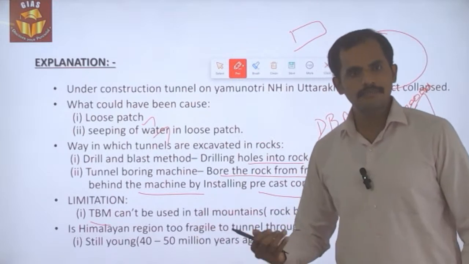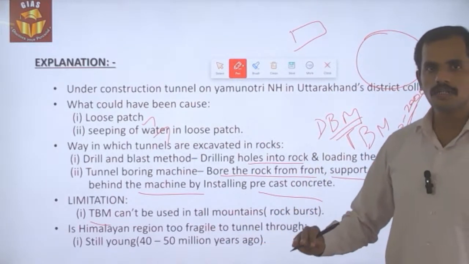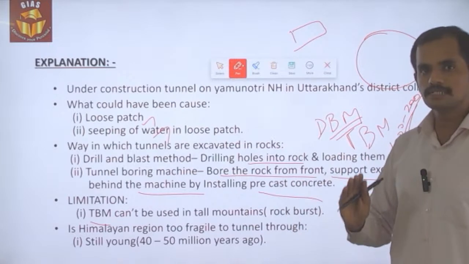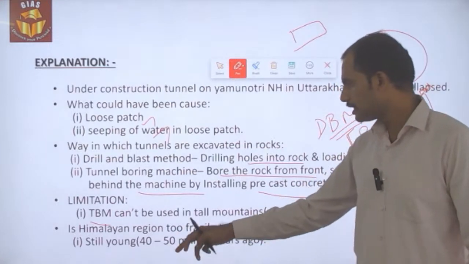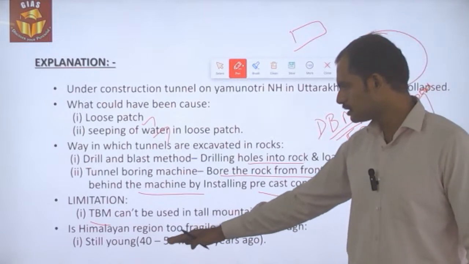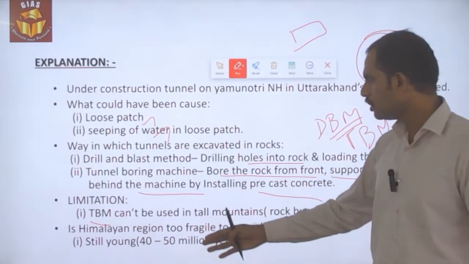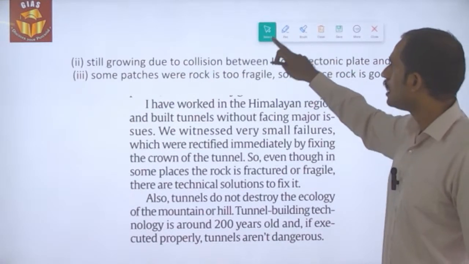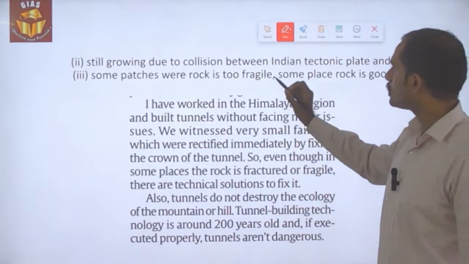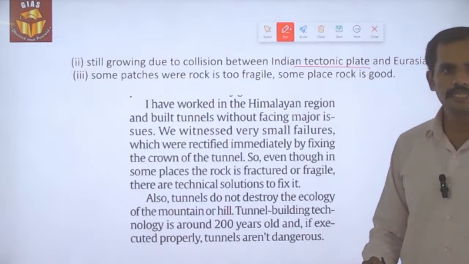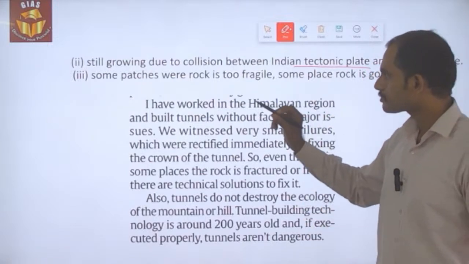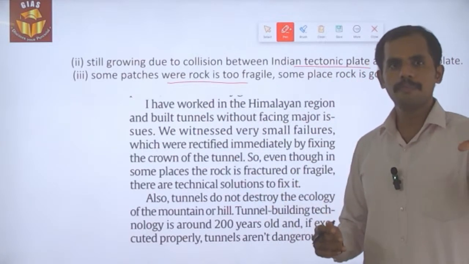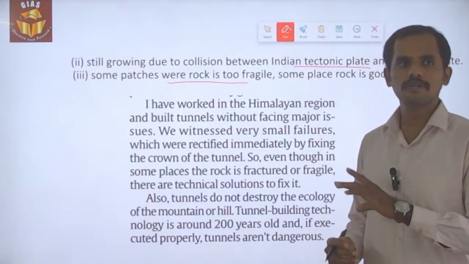Is the Himalayan region too fragile to tunnel through? This is the question. What the expert has said is that yes, the Himalayan mountain is still young, since its origin has been traced back to 40 to 50 million years ago. At the same time it is still growing because of the collision between the tectonic plates of India and Eurasia. According to the expert, some patches in the rock in the Himalayan areas are fragile and some parts will be strong.